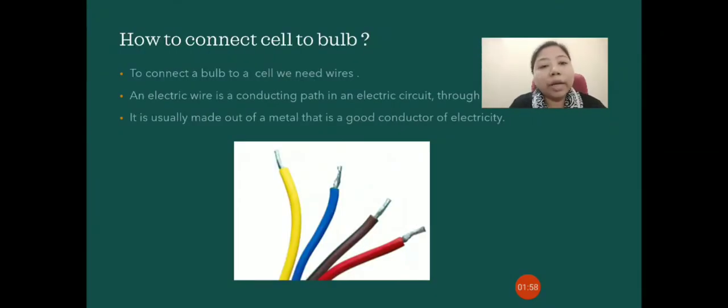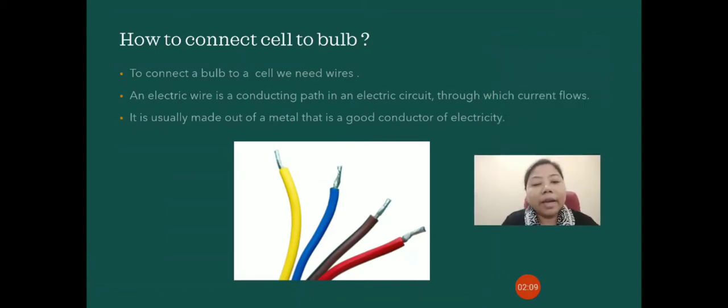Now, how to connect a cell to a bulb? To connect a bulb and a cell to each other, we need wires. An electric wire is a conducting path in an electric circuit through which current flows. So, through the wires, the current will flow and as a result, we can connect a bulb and a cell with the help of wire.